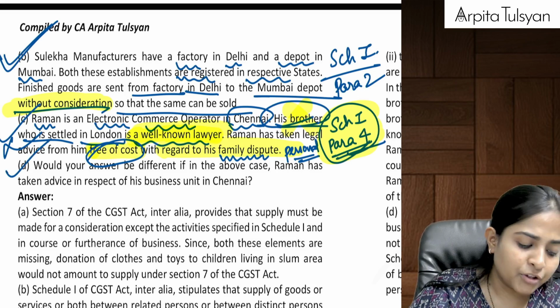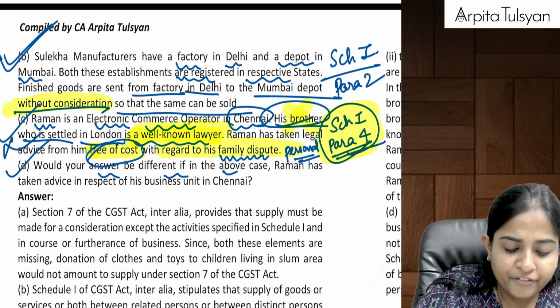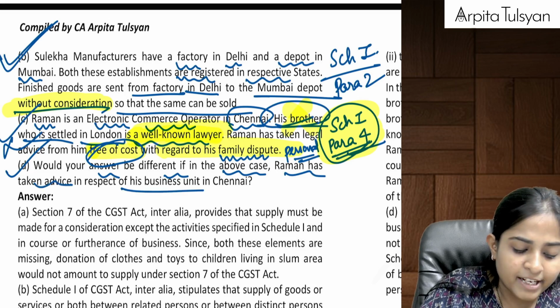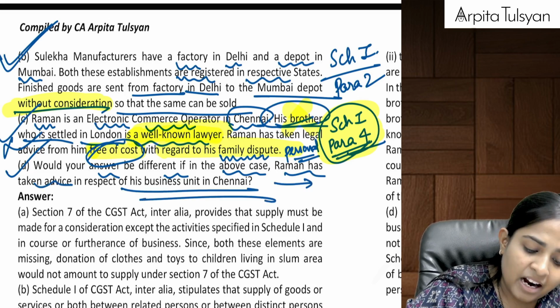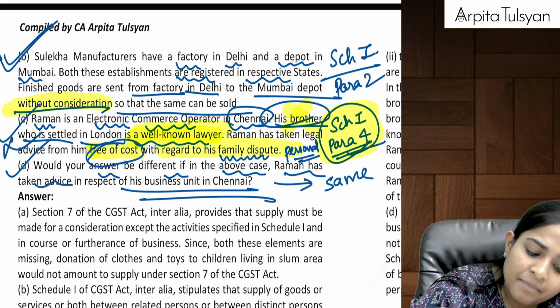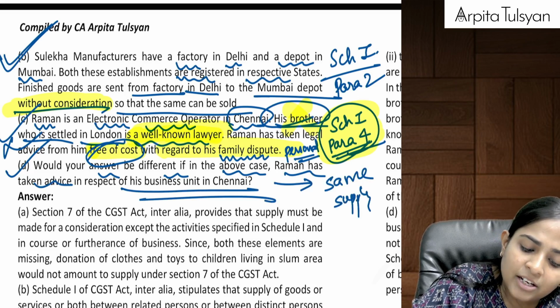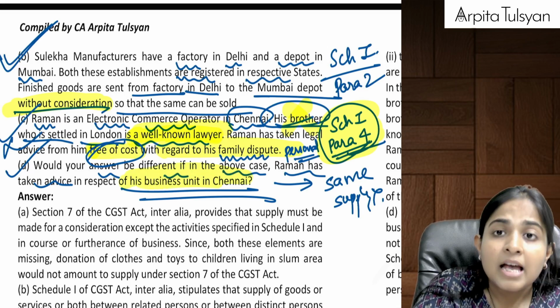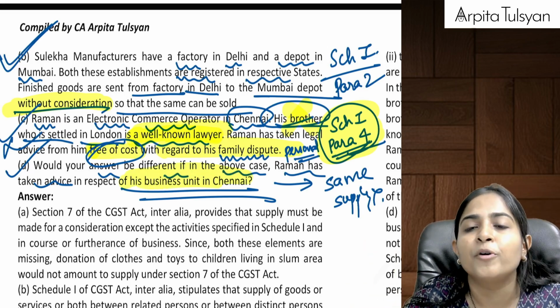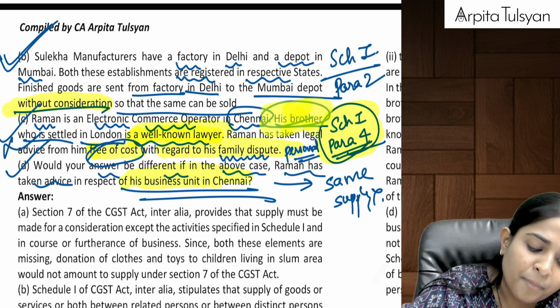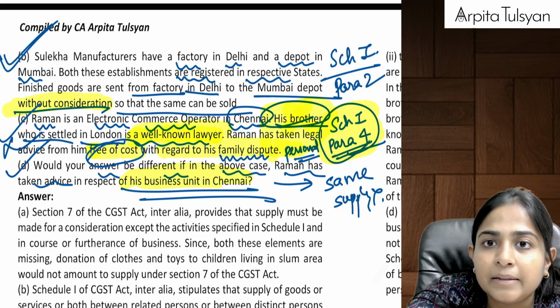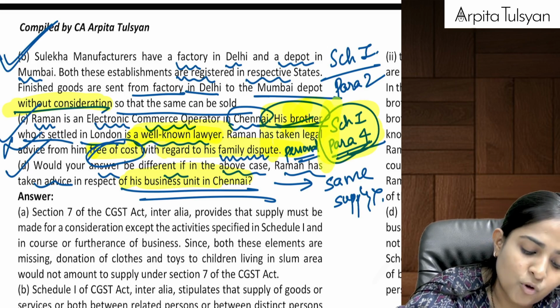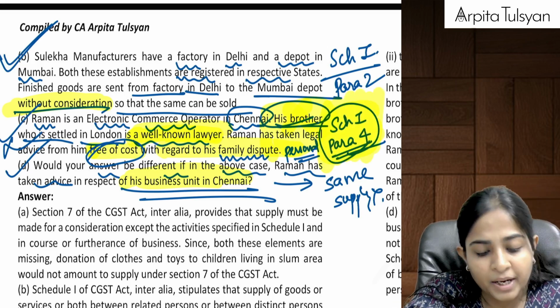Okay. Last one. Would your answer be different if in the above case, Raman has taken advice for his business unit? Can we say our answer will still remain the same? Means this transaction is still not considered as a supply. Why? Ma'am, now we have taken it for business. Arey baba, but from whom have you imported this? You have imported this from your brother, and brother here is not a family. So this transaction does not form part of Schedule 1 para number 4.